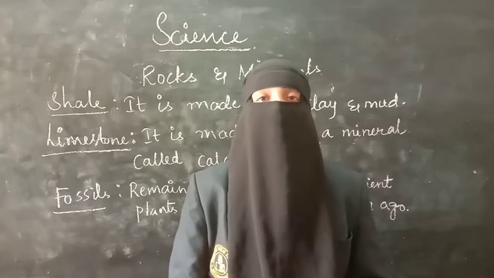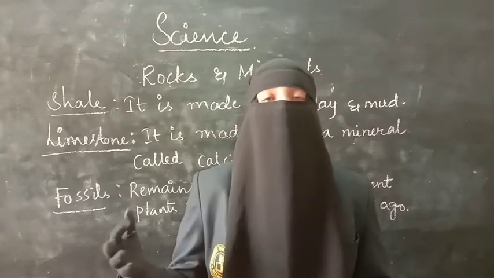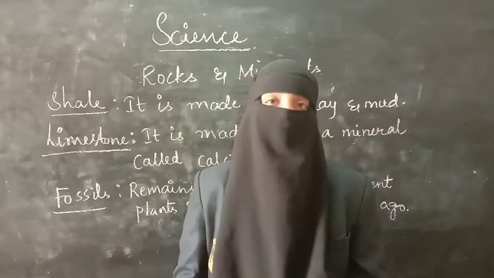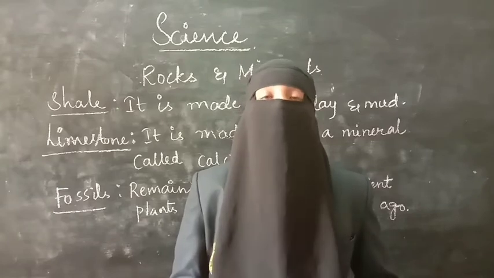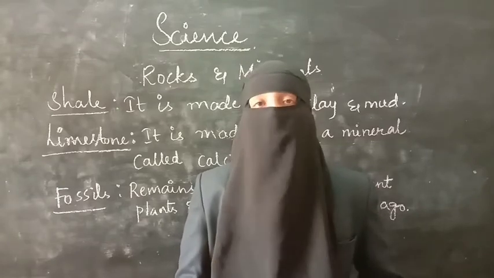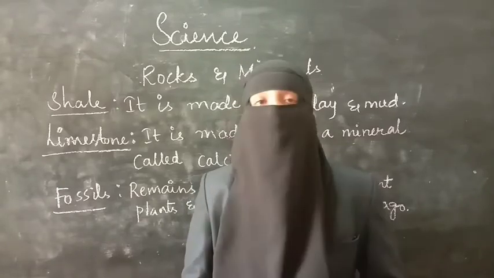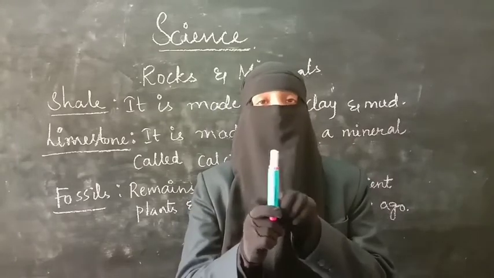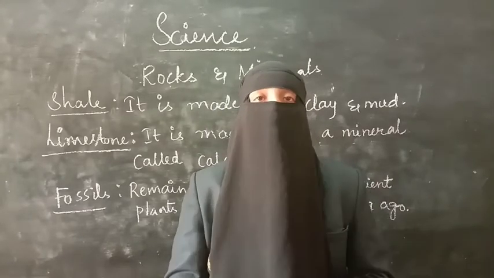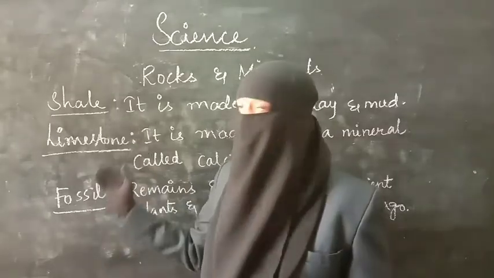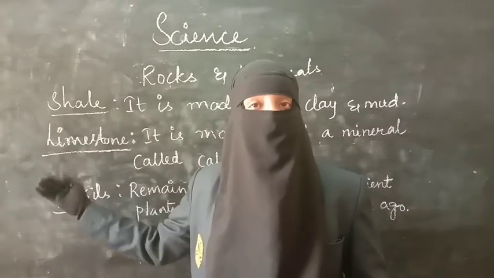Limestone is used for separating the pure ores from the mixture of ores, and it is also used for making glass and tiles. And chalk is also made up of limestone. It is a soft limestone. So this was about the sedimentary rocks, the different types of sedimentary rocks.